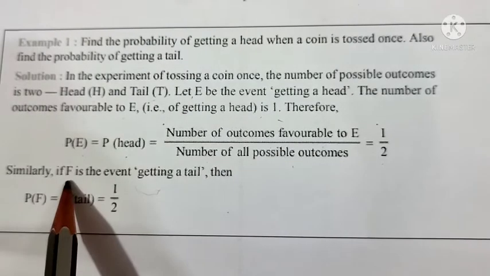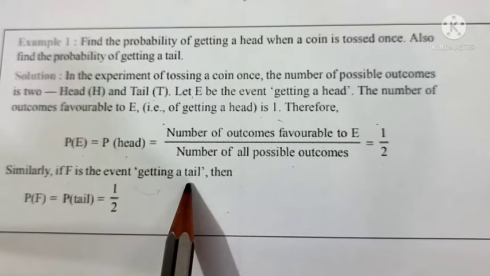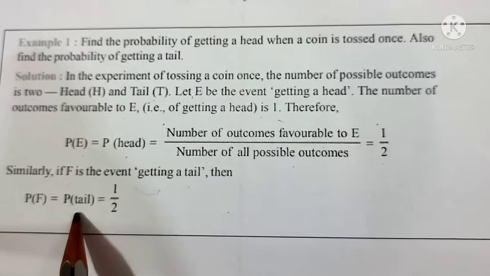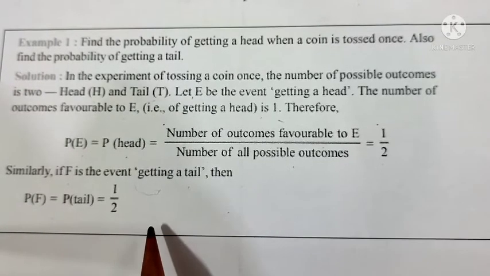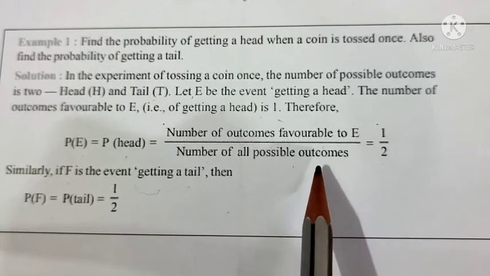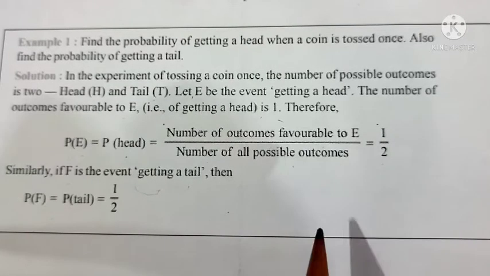Similarly, F is the event we have taken for getting a tail. So P of F equals P of getting tail, that is also equal to 1 by 2, right? So we got the probability for each event, that is equal to 1 by 2 for this particular question.